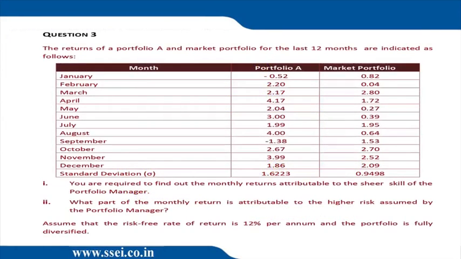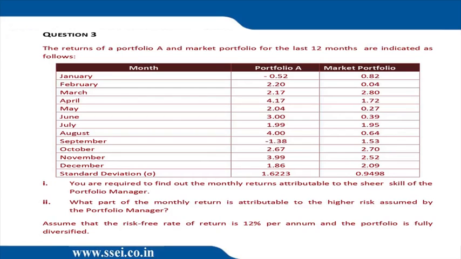Let us now get into the sum. So we look at the sum. We are given the returns of portfolio A and the market portfolio for the last 12 months, Jan to December, and the standard deviation is given at the end. You are required to find out the monthly returns attributable to the sheer skill of the portfolio manager. So this should have been RP minus CML, but they have done RP minus SML. Even to do RP minus SML, we require beta.